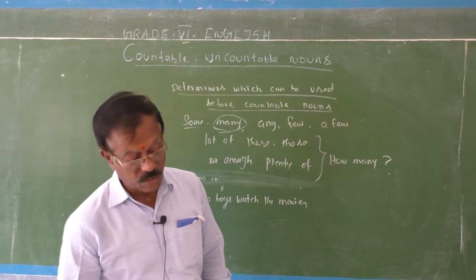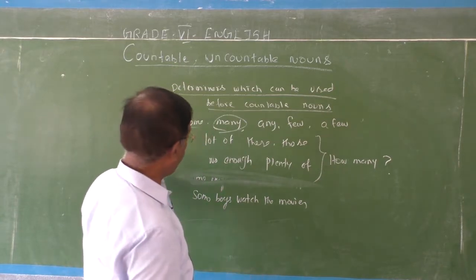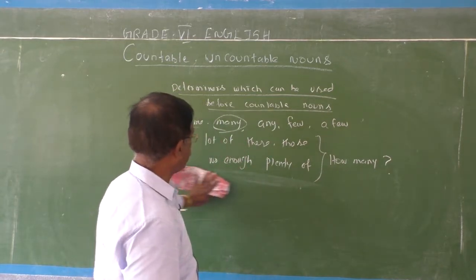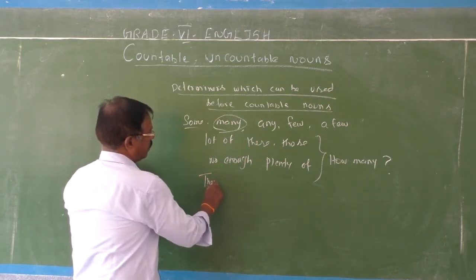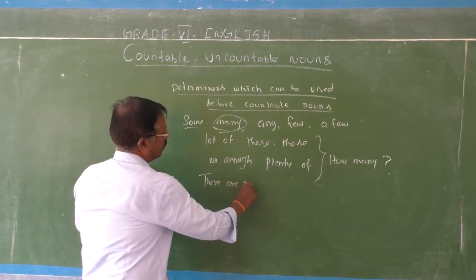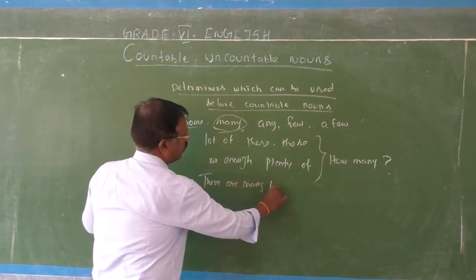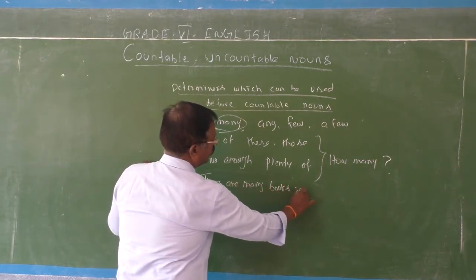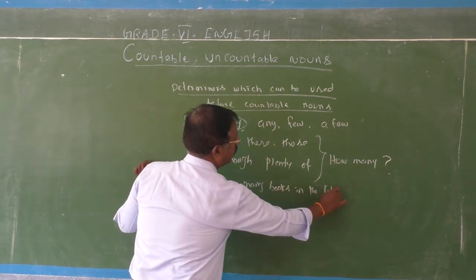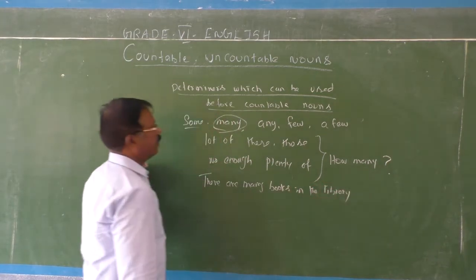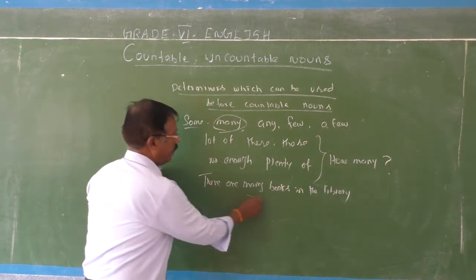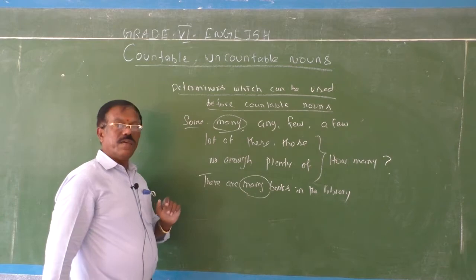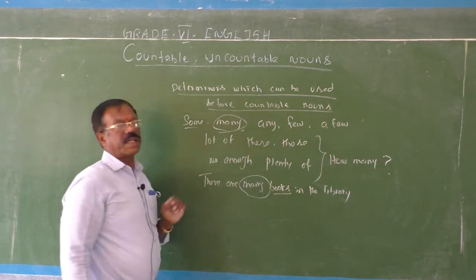There are many books in the library. Simple sentences you can give. So, many is a determiner which is used before the noun books, a countable noun.